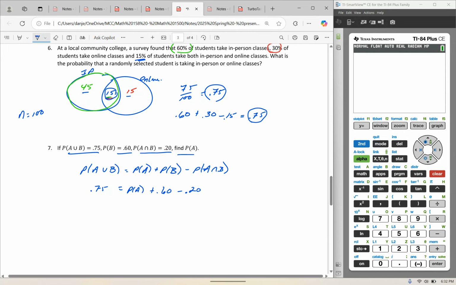And it becomes just a very simple algebra problem. 0.75 equals the probability of A plus 0.40, because 0.60 minus 0.20 is 0.40. Now when I subtract the 0.40 from both sides, 0.35 equals the probability of A, or I'm going to rewrite it, the probability of A equals 0.35. So that's just being able to play around with the formula and the probabilities.